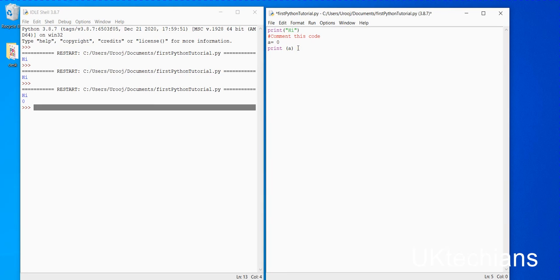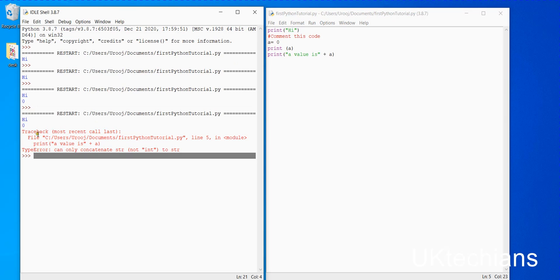If I want to print a variable with text, or with a string, let me say "a value is", then the concatenation sign plus, and then a, and print. Let me save and run it with F5.